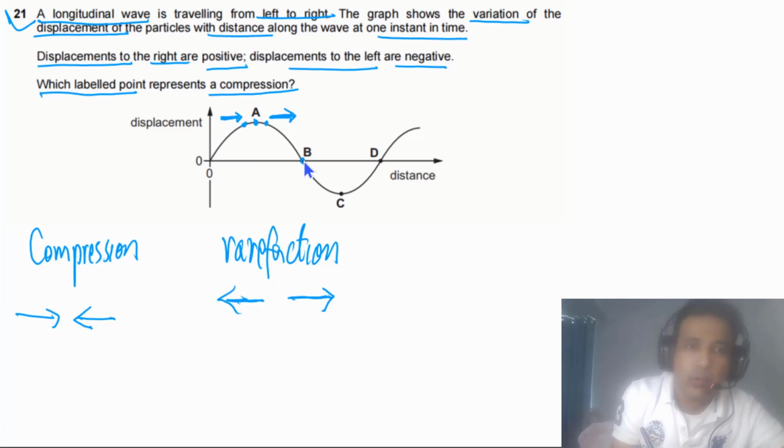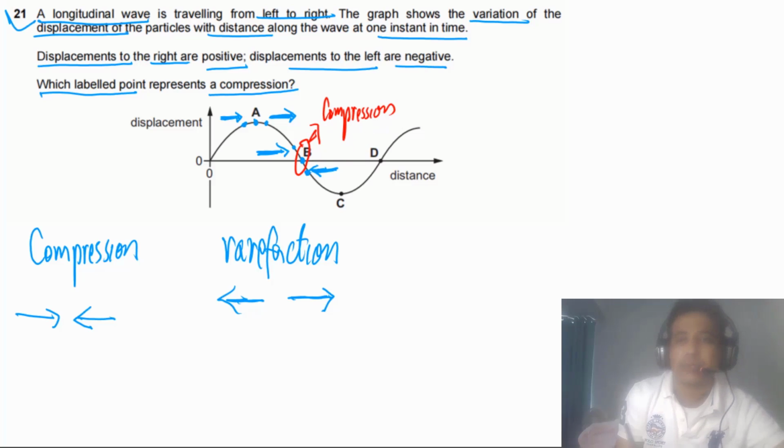Now if you look at point B, we can choose 2 points. One particle has positive displacement, meaning it is moving to the right, and another particle is moving to the left because its displacement is negative. It means B is compression.